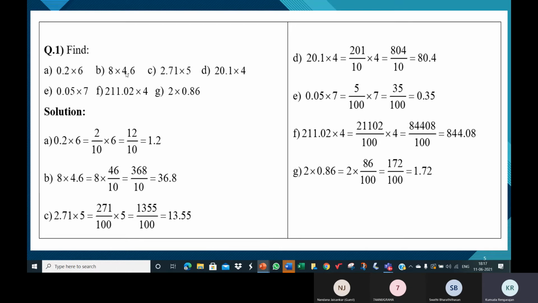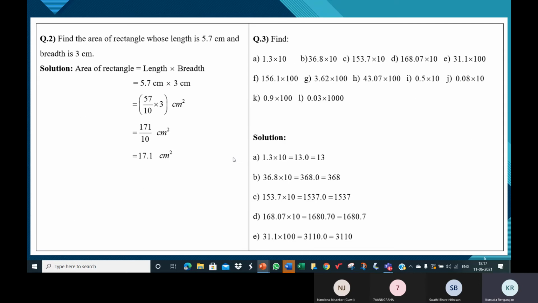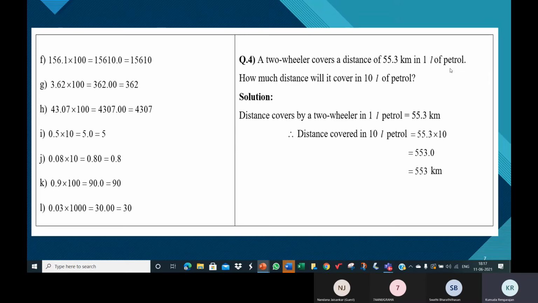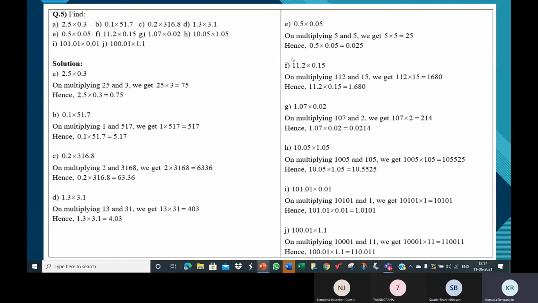So we convert this to a fraction and multiply the fractions, and put it back as a decimal. This is one type. This is again multiplying by 10, 100, 1000. And here you see the difference: 2.5 into 0.3, 11.2 into 0.15.